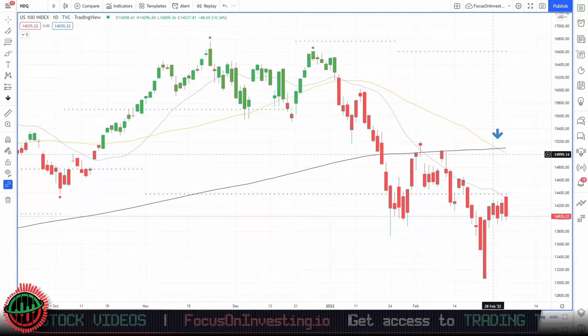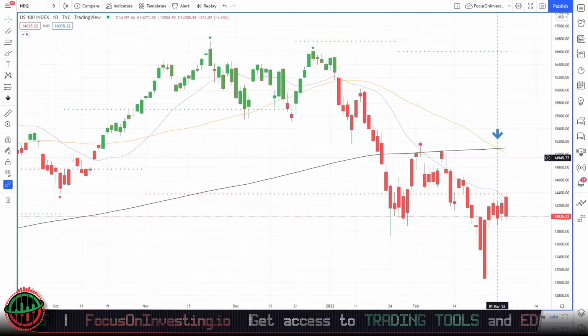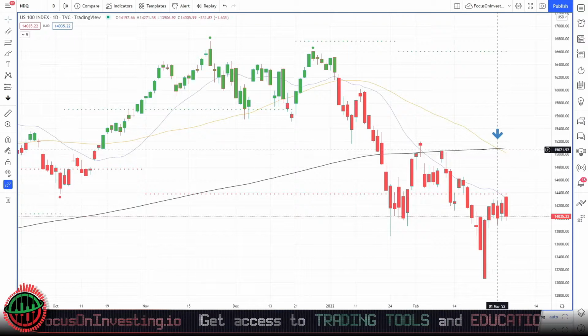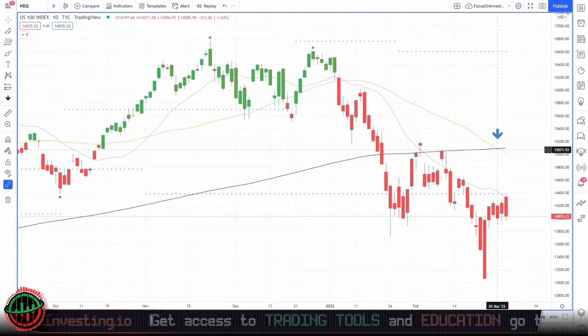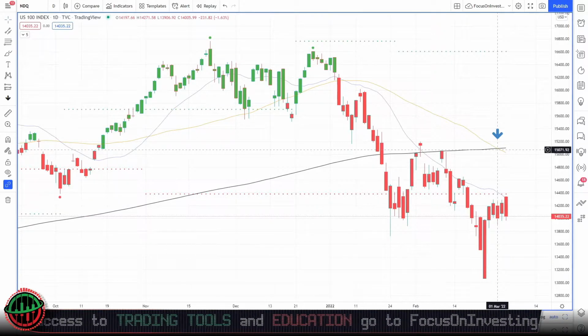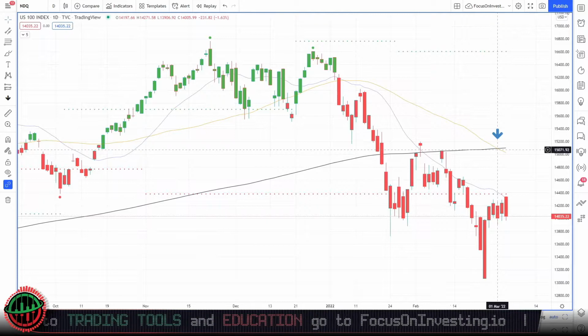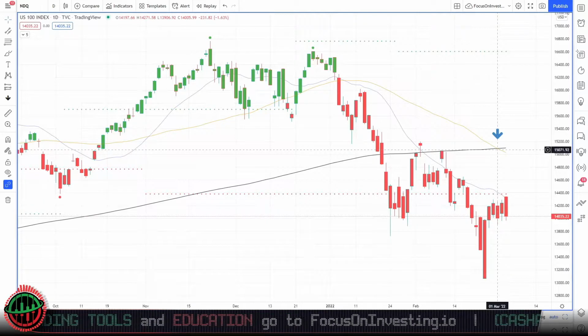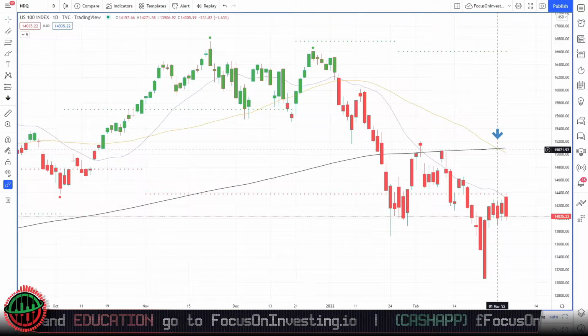So I was 1 day out of my prediction. We actually saw it on the next day, which is the 1st of March. And this is the day that we saw our death cross. So the death cross is an indication of a bear market. So now at this point, on the 1st of March, we can officially say that the Nasdaq US 100 index is in a bear market. So is it time for you to start implementing bear market strategies?